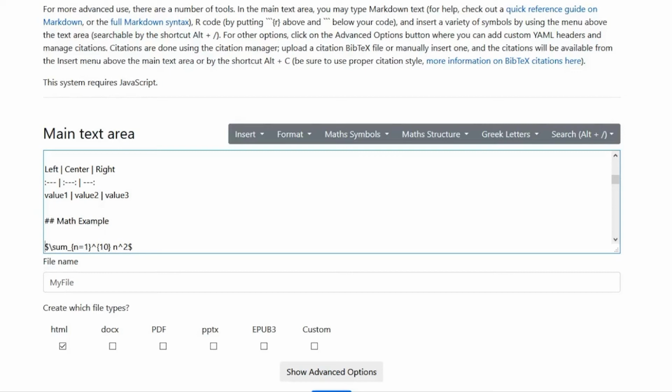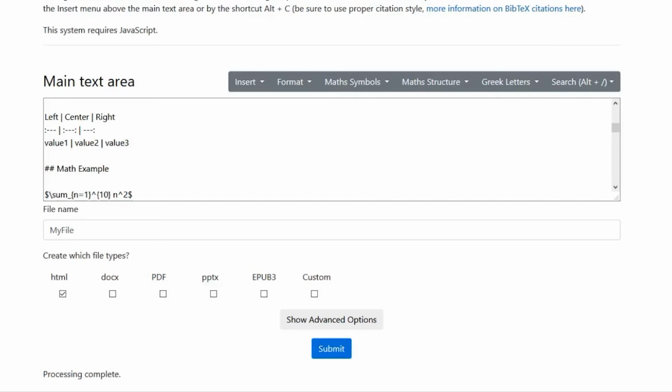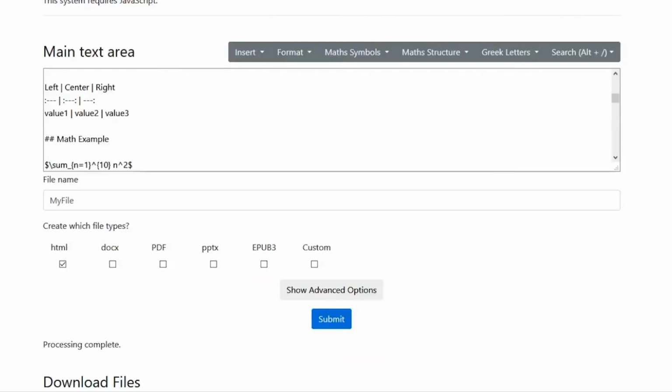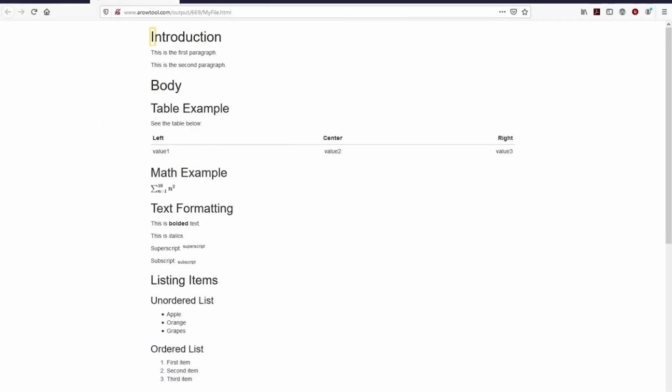Again, in the interest of time, I'm not going to go through all the options available. I'm going to jump straight down to the submit button, and because I've already pre-selected the HTML output, that's what will happen. I could have selected various other formats including Word and so forth. So now we have Heading Level 1 Introduction. This is the first paragraph.